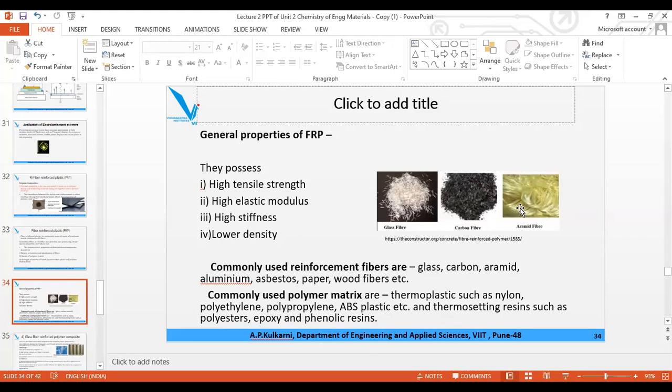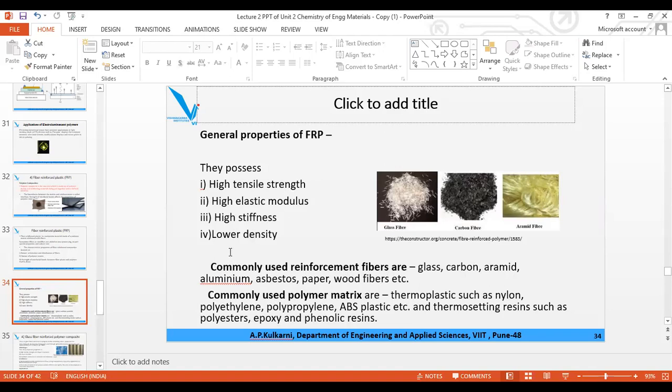These are the fibers, and the general properties depend on the nature of the fiber, the nature of the polymer, and also the strength of the interfacial bond. High tensile strength, high stiffness, lower density, and high dimensional stability are common properties. Here the additional one is high elastic modulus.